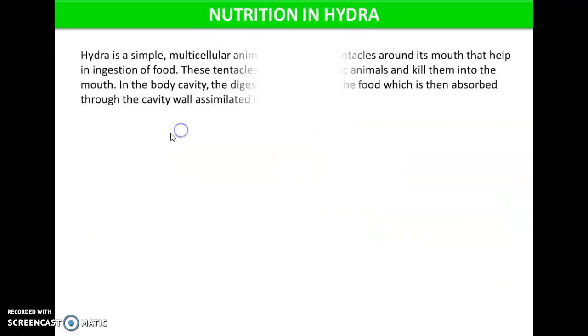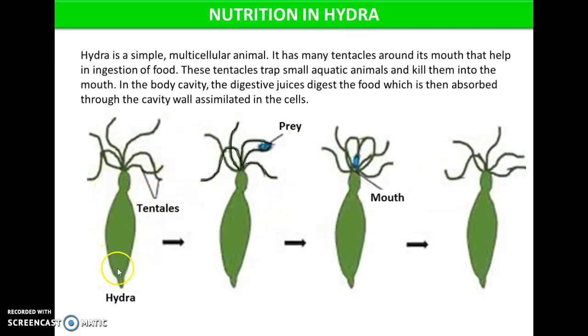Now nutrition in hydra. Hydra is a simple but multicellular organism. It has various tentacles to trap its prey. These tentacles trap small aquatic animals and push them into its mouth, right? Now this killed prey enters the body cavity, where the digestive juice acts on it and converts it into a soluble form of food. Once the food is digested, it is absorbed by the wall of the cavity and assimilated by the cells of the body for its growth and development.